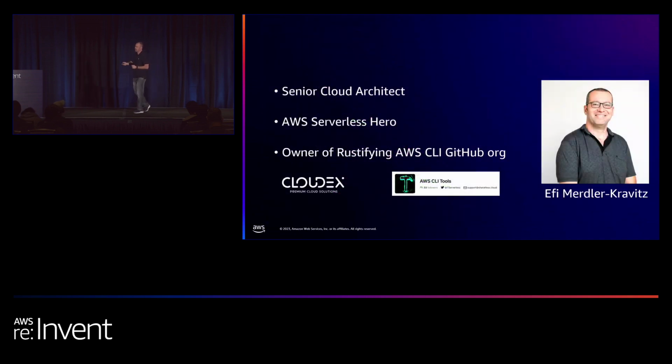A couple words about me. My name is Efi. I'm a senior cloud architect at Cloudex. I'm an AWS serverless hero, and I'm the maintainer of a GitHub organization that aims at improving existing AWS CLI tools by adding some Rust magic into them.